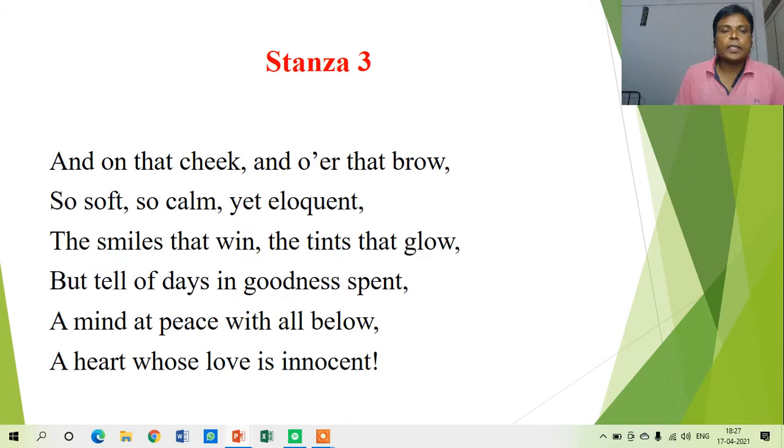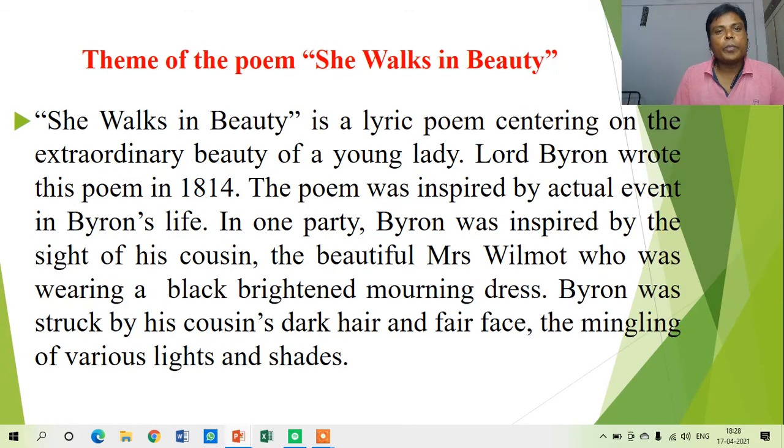The third and last stanza is like this: And on that cheek, and o'er that brow, so soft, so calm, yet eloquent, the smiles that win, the tints that glow, but tell of days in goodness spent, a mind at peace with all below, a heart whose love is innocent. This is all about the lyrics of the poem She Walks in Beauty.